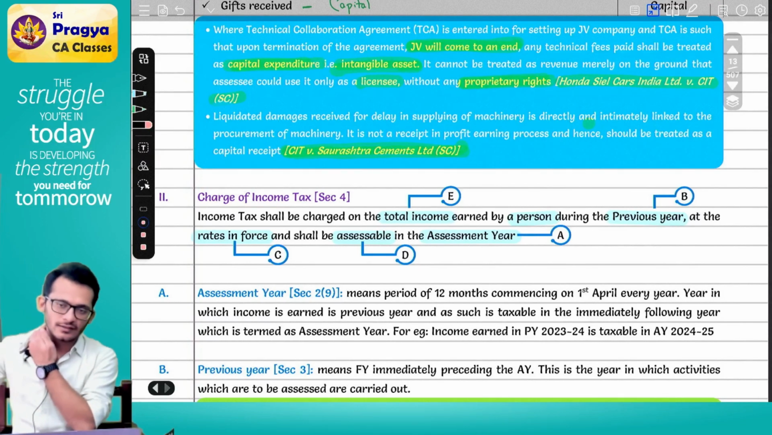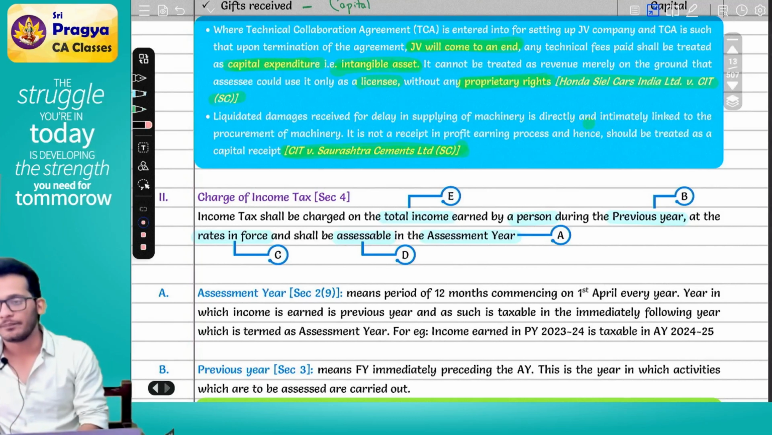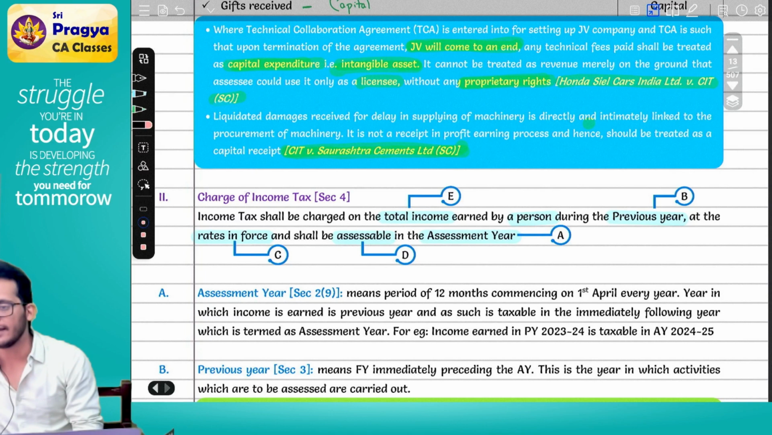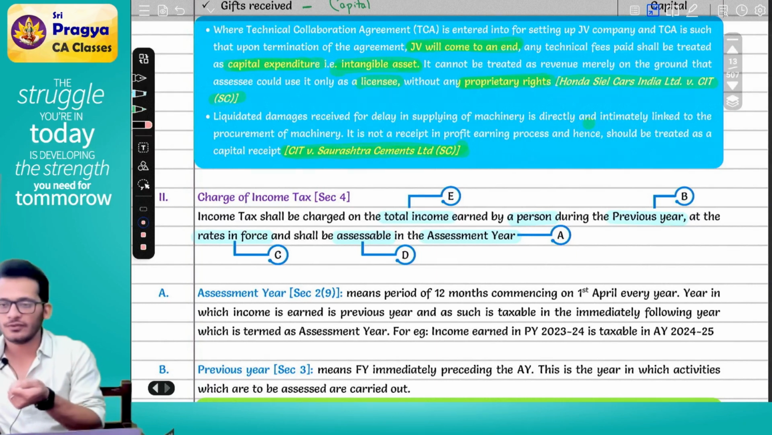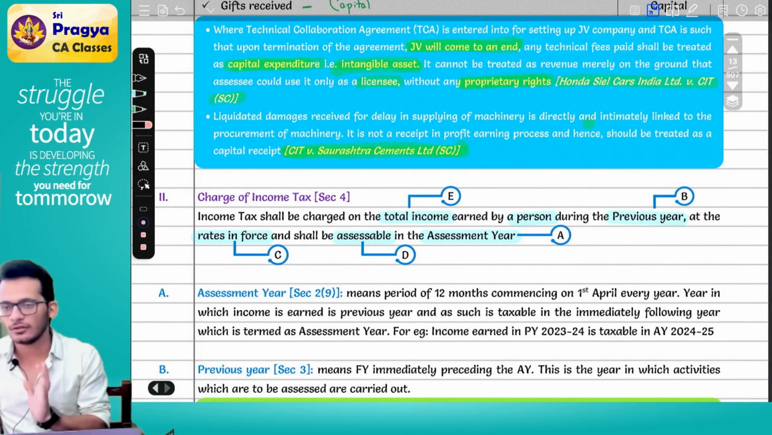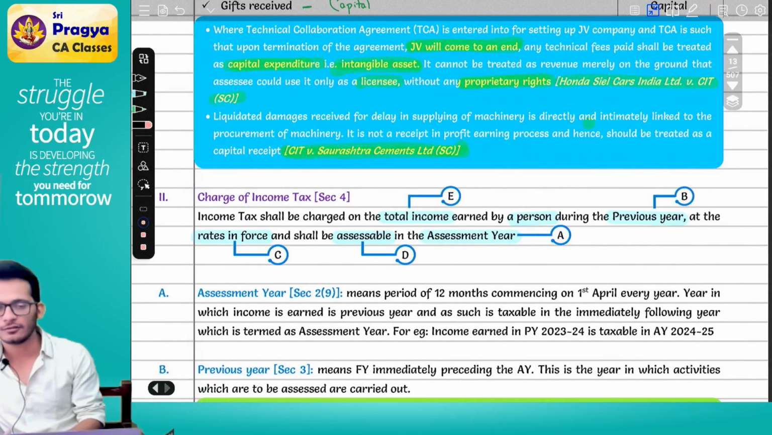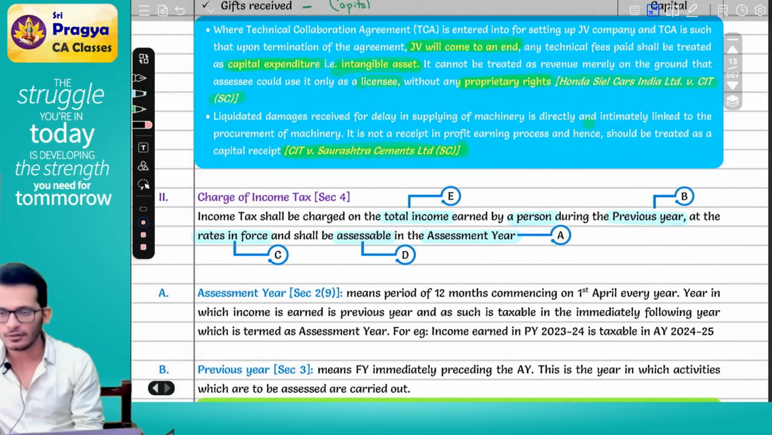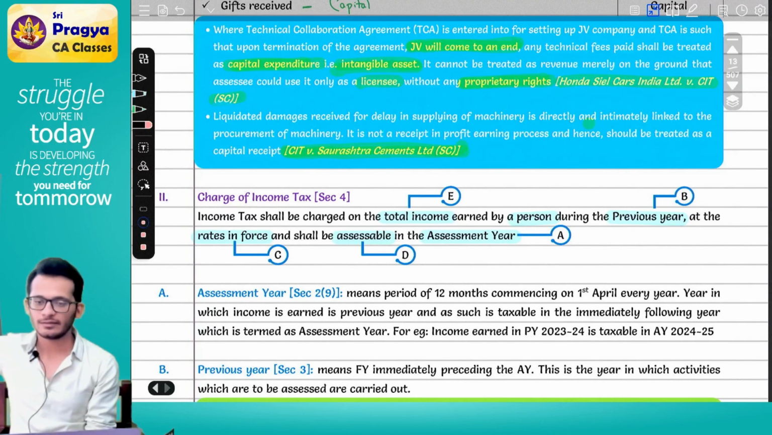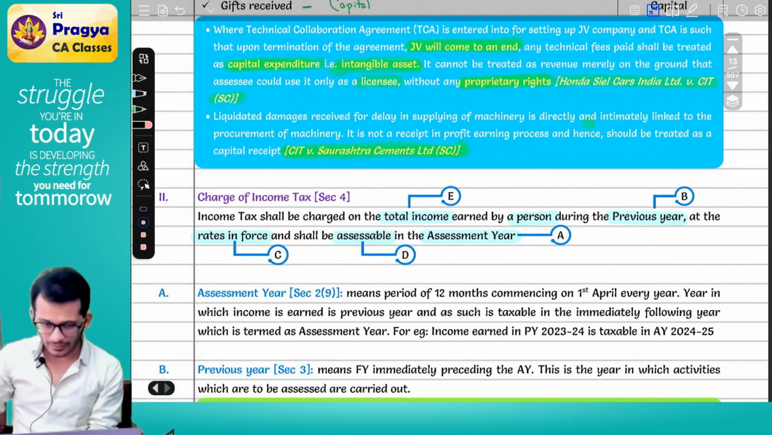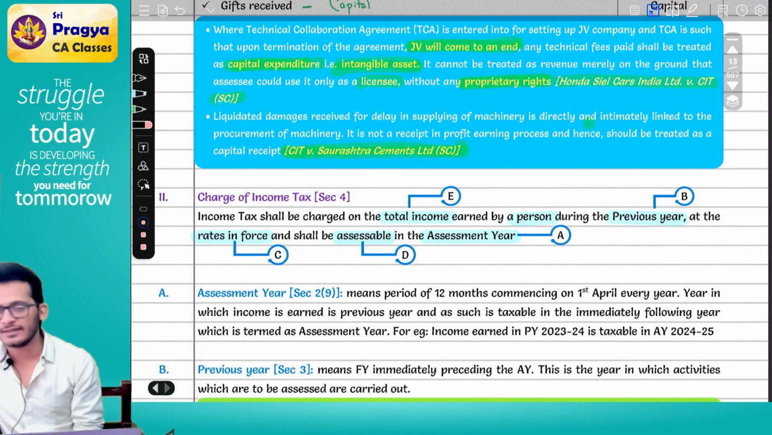And then we read 2 case laws where we said if you have entered into a liquidation damages for procuring any capital assets, it is a capital receipt. At the same time, we also said that if you have paid some technical collaboration fees for creating a JV, that is also a capital expenditure and the money is also a capital receipt. Then we discussed what is a person, previous year and assessment year. Then we discussed what is assessable and income tax rates in force. Clear?